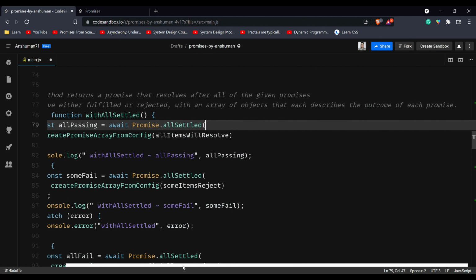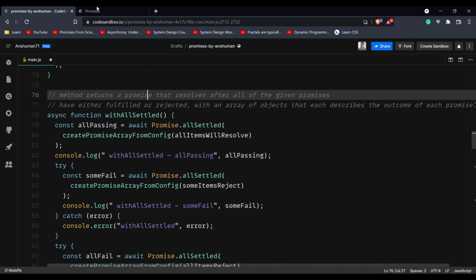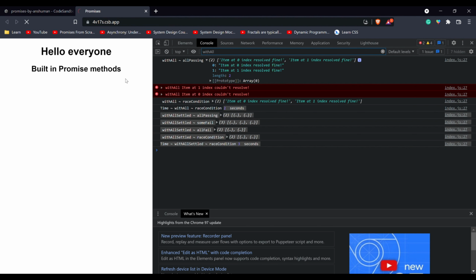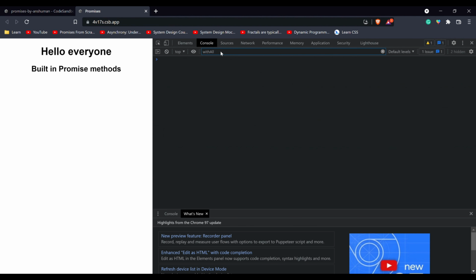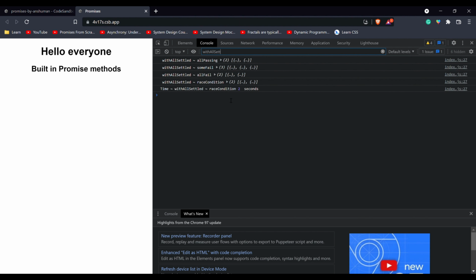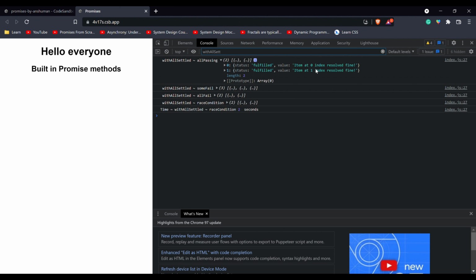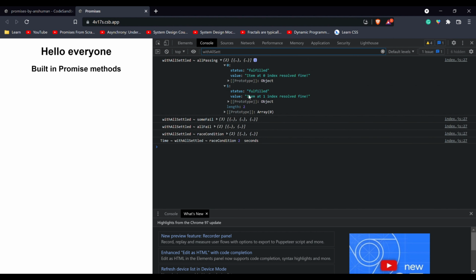So let's see what it does. I'm going to save this code and head back here. I'm going to reload this page. So yeah, we are starting to get the console logs. So I'll start with the first one. This time around you will see that we do not get an array of strings, but we get an array of objects in return. Each item has a status and a value set. The status is going to be fulfilled if the promise resolved fine, and it is going to be rejected if the promise could not resolve.